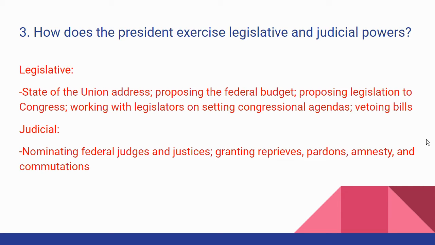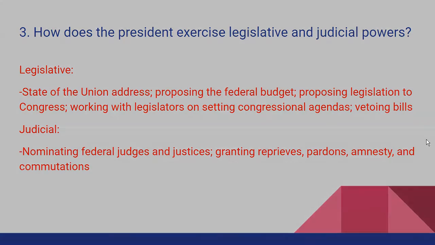So President Obama, I remember there was someone who had been sentenced to like 50 years in jail, and they had been in the military, selling information to enemies. And he commuted their sentence so that it ended after a couple of years rather than after the 50. So the president can do that as well.